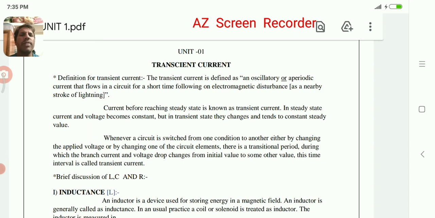Now I will start the first chapter of your syllabus, that is transient current. This is the first session.